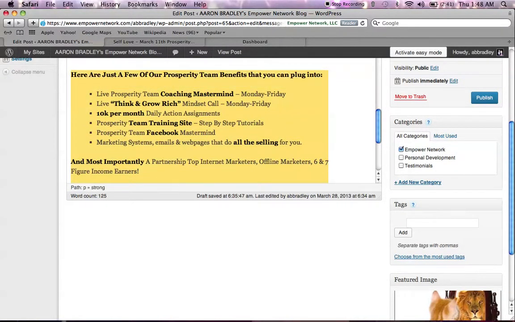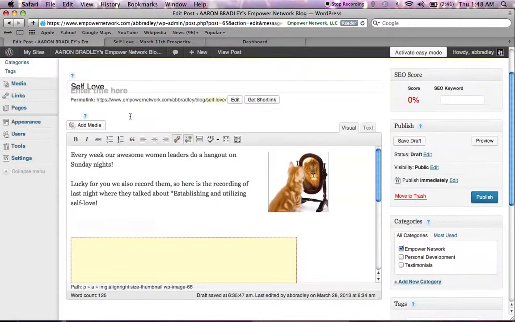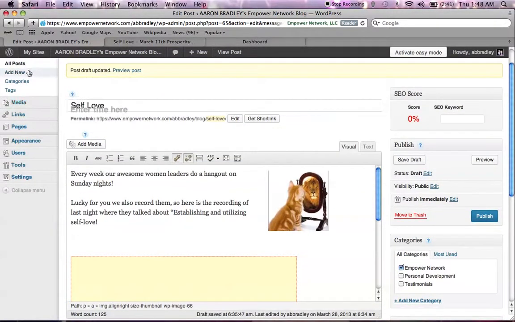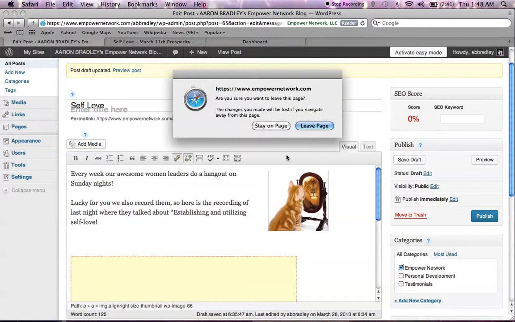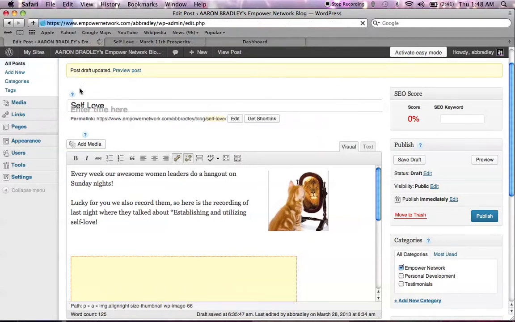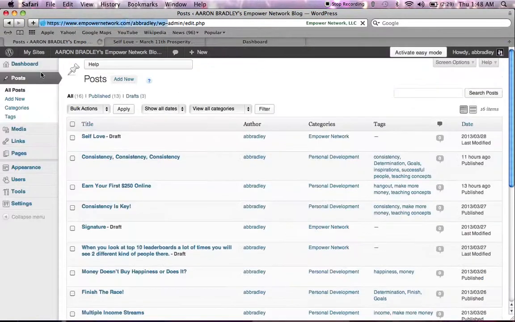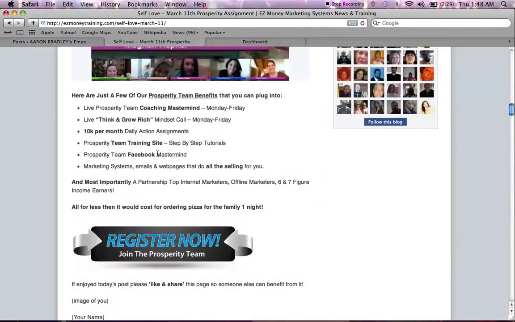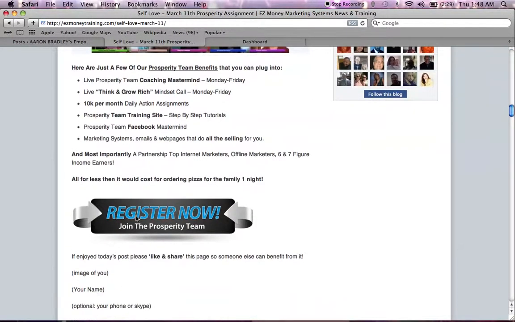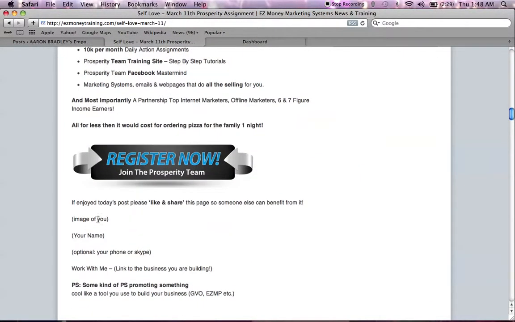In every single one of my posts, I have already created a signature. A signature, like on this prosperity assignment, is pretty much from there down to there, and then you have your image of you, your name, and then you can have your phone number, your email, or whatever website you want them to go to.